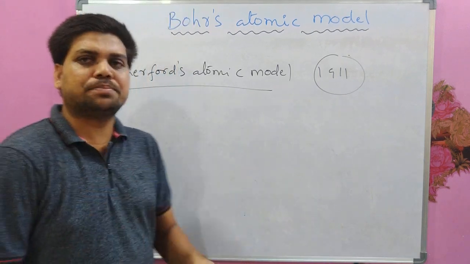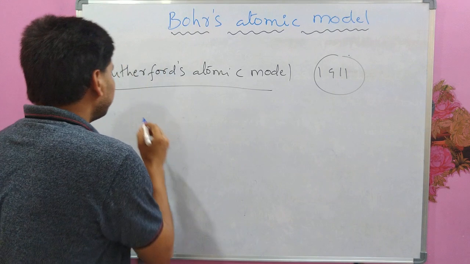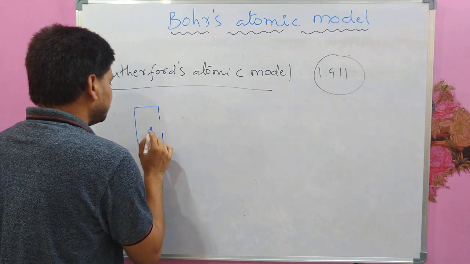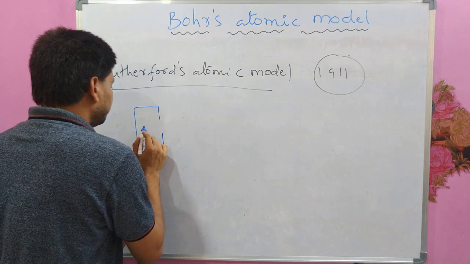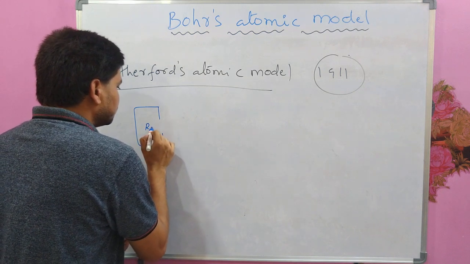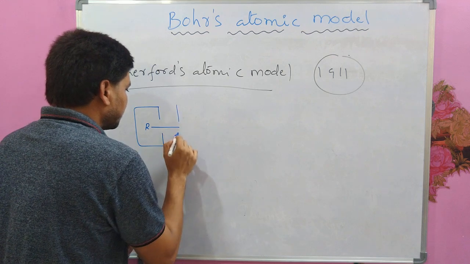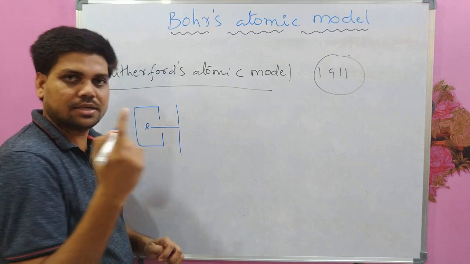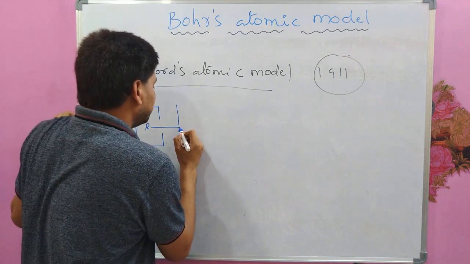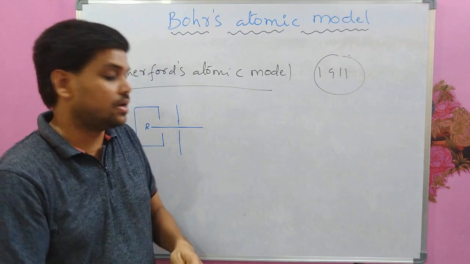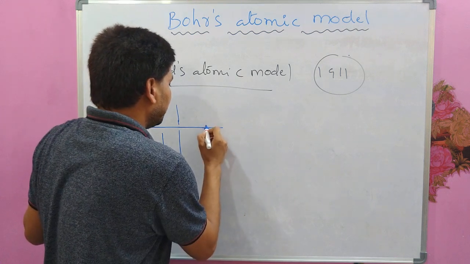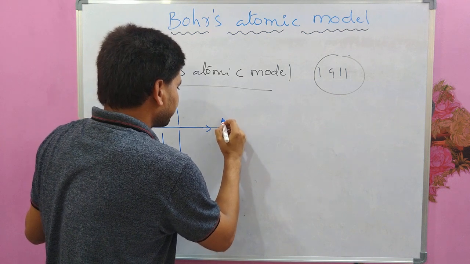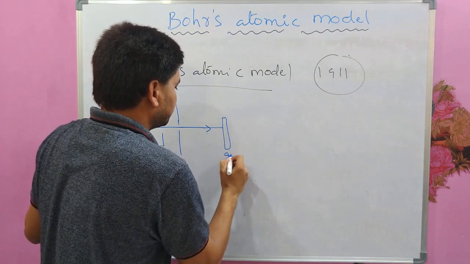So he did one experiment with alpha particles. He had taken one source of alpha particles, like polonium, a radioactive element, through which alpha particles come out. This is a small slit, like a small hole, through which the alpha particle beam comes out, and he allowed that beam to pass through a gold foil.